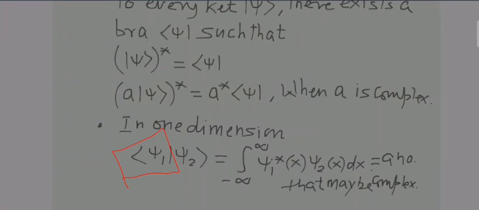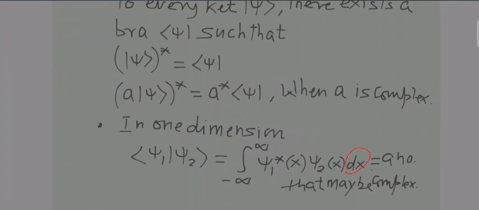So as it is bra psi 1, the complex conjugate of psi 1 will be taken. And in the next half it is ket psi 2. So as it is ket psi 2, without complex conjugate, the same function will be taken. So ket psi 2, the same function has been taken over here, and bra psi 1, the complex conjugate has been taken over here. So in one dimension it is written like this, minus infinity to infinity.